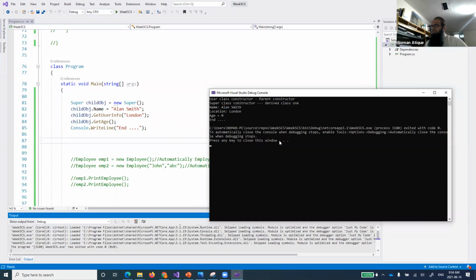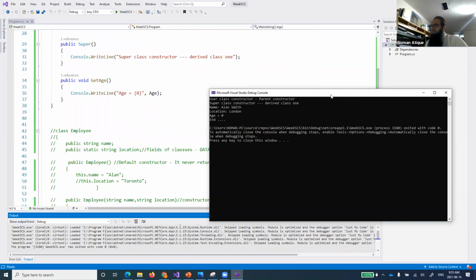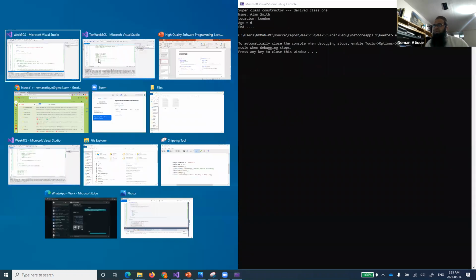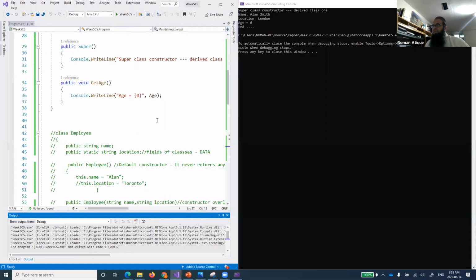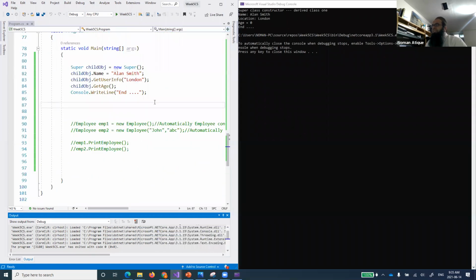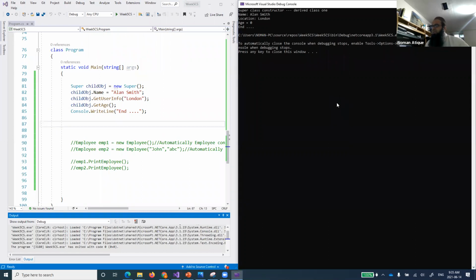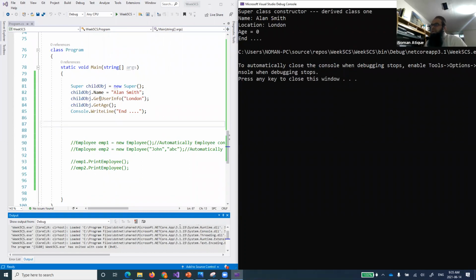Now you see here, let's talk about this one. I have created a child class. Super is my child class. Bear in mind, let me just make it on the left and this one to the right. So see here, I have accessed this. If you see here, I've created a child object. But what output am I getting first? Super class constructor. You see, it says super class constructor, derived class one. So you see, I am creating this child obj.